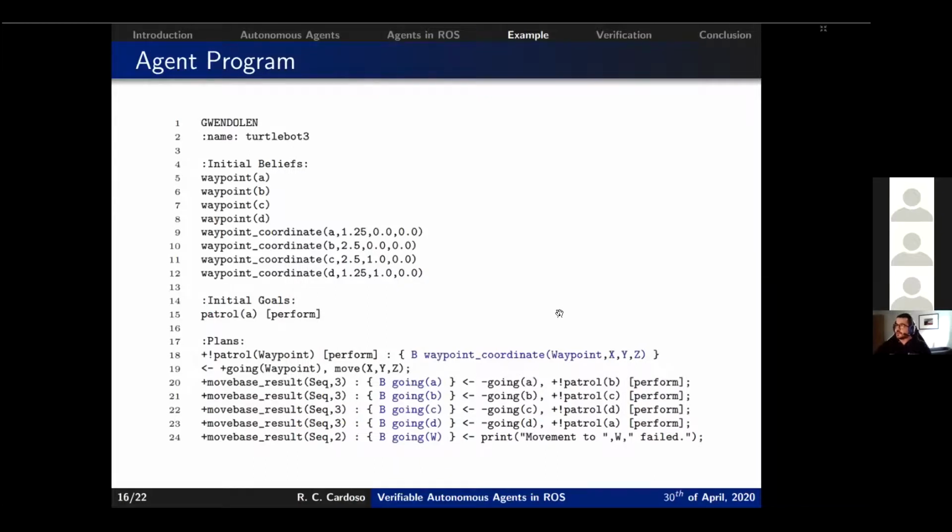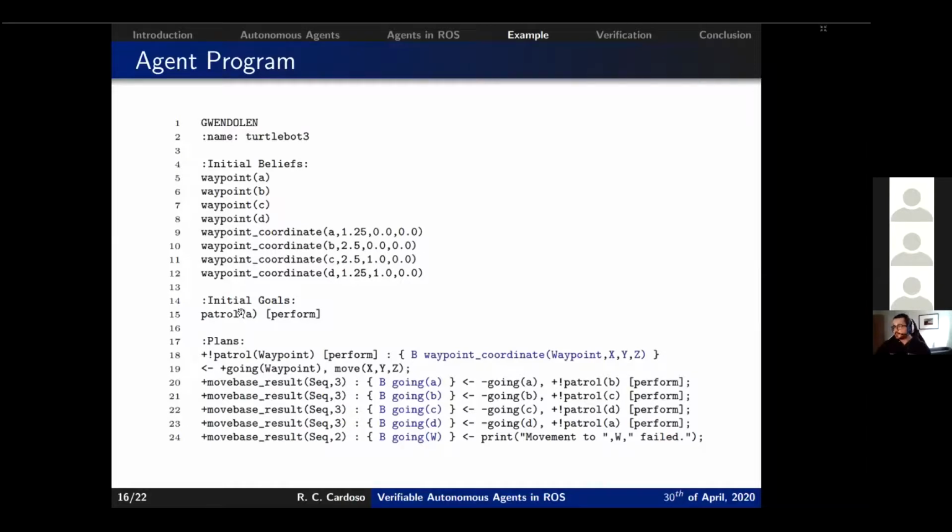This is the code for the agent. As you can see, it's quite small. We start by defining the name of the agent, turtlebot3. Then we have a list of initial beliefs. In this case, they are the 4 different waypoints and the respective coordinates of each waypoint. And then we have the initial goals, which in this case is to patrol waypoint A.